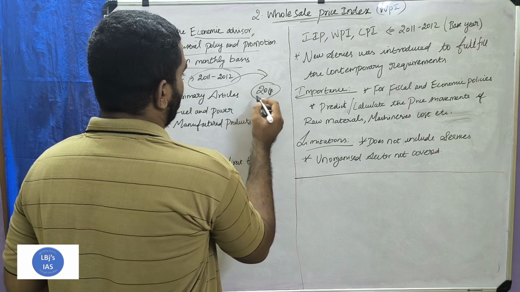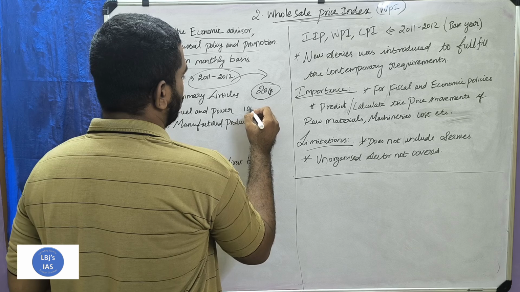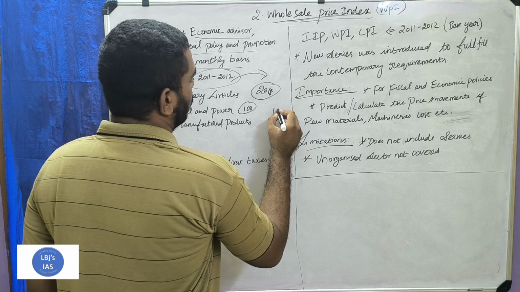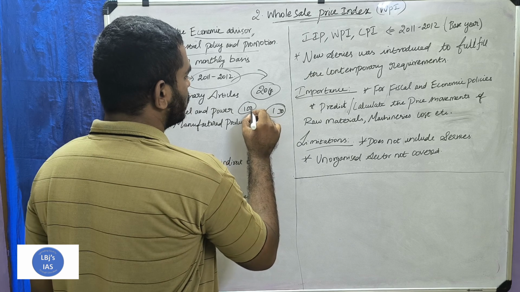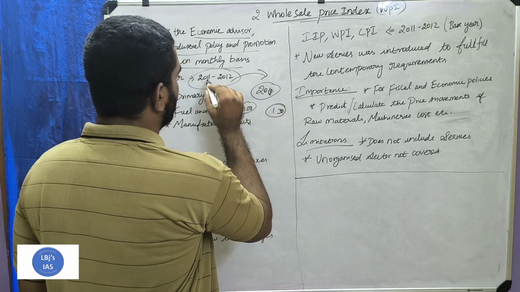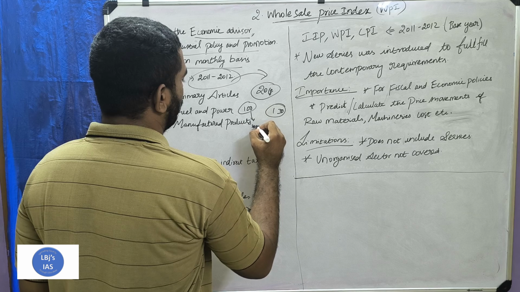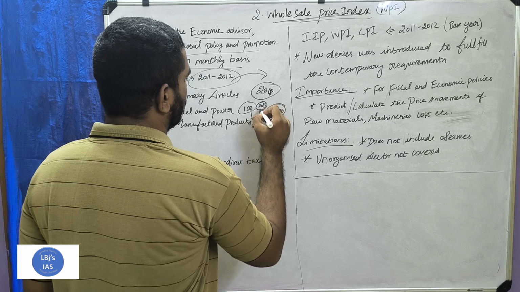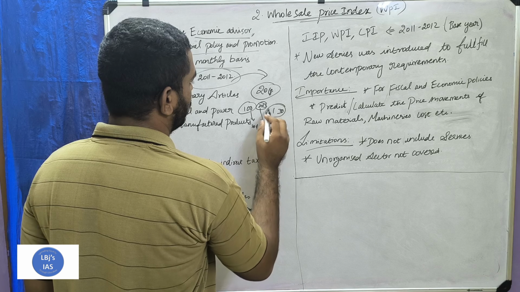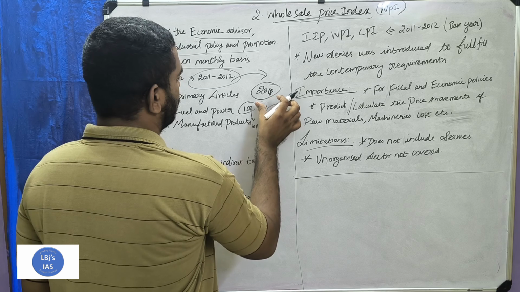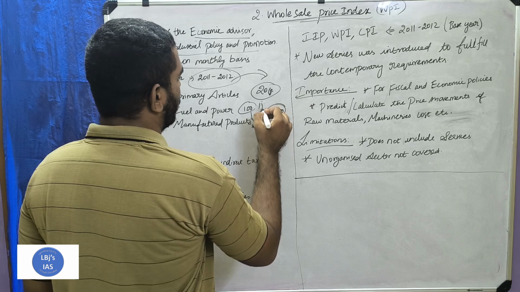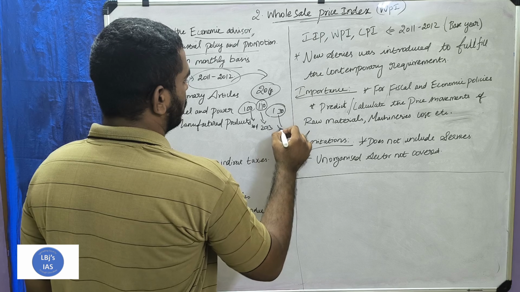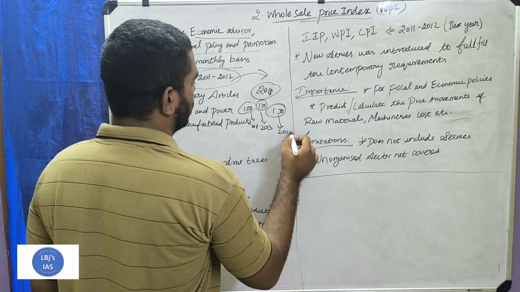In 2011, the product price was 100 rupees, in 2013 it was 110 rupees, and in 2018 the product price was 130 rupees.